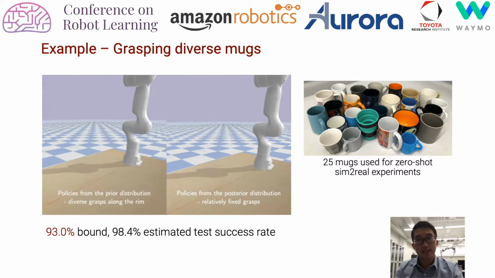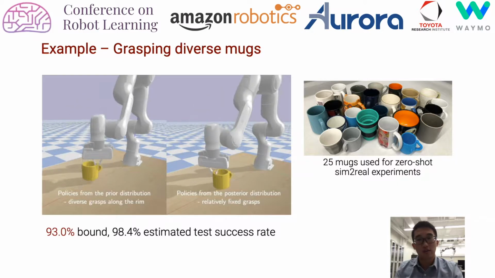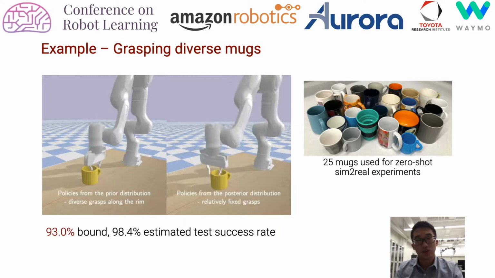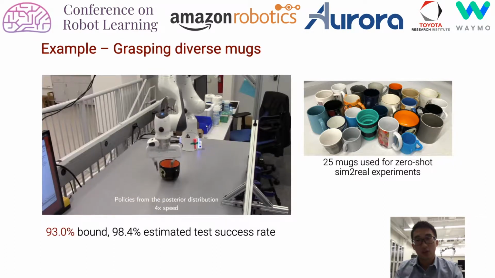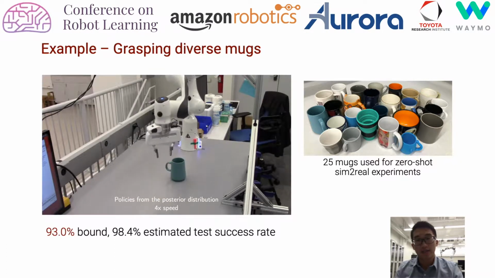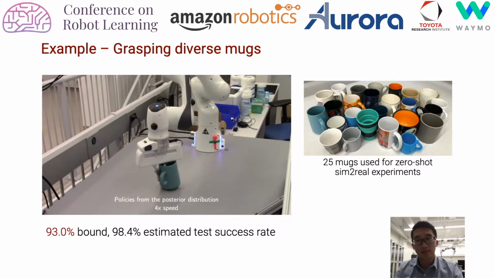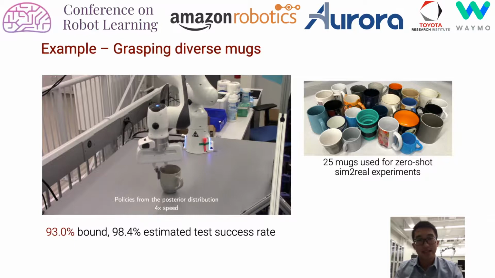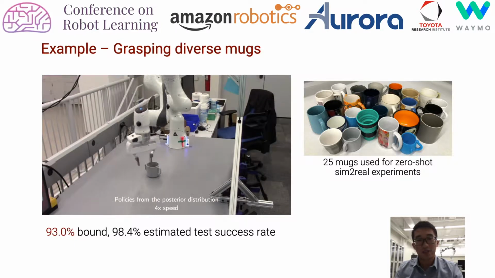We demonstrate the effectiveness of our approach on 3 robotic tasks. The first one is to grasp diverse marks. We also transfer the policy trained in simulation to hardware in zero shot. Through training, we get a 93% bound on success, and the estimated test success rate is 98.4%.